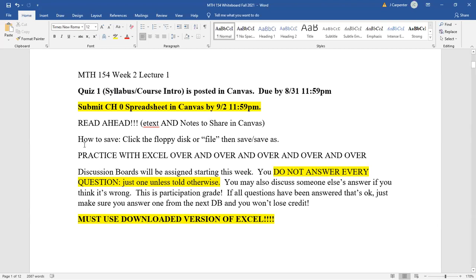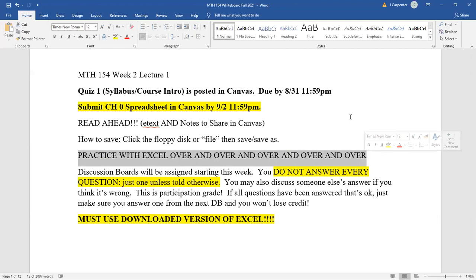I do have that memo up here on how to save a file again. I said it last time, so I'm not going to say it a second time. Make sure that you're practicing with Excel over and over and over. I'm going to leave that memo up here for maybe 1 or 2 more classes. Remember, just because you do something once does not mean you understand it. Do it over and over and over.